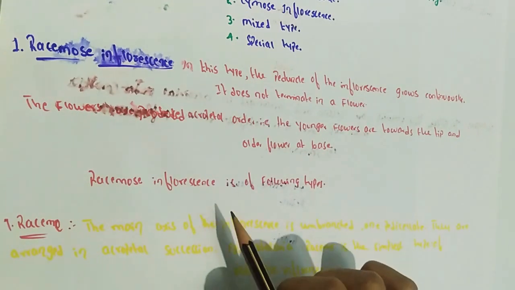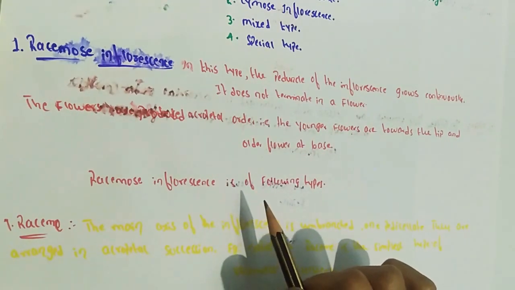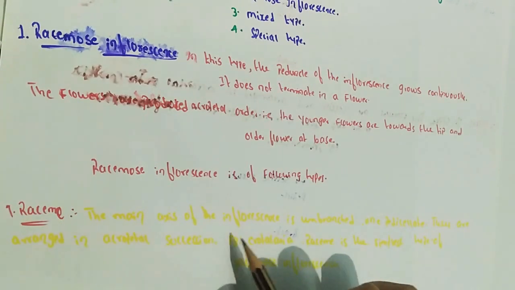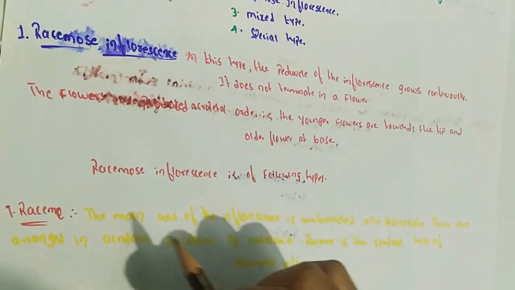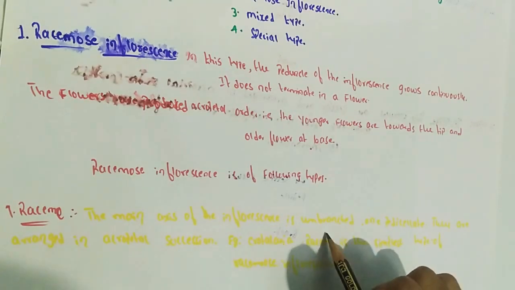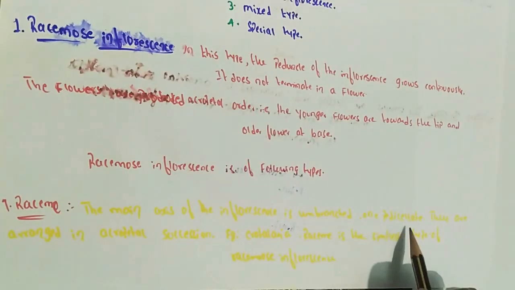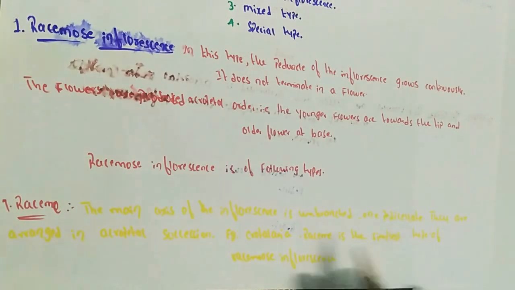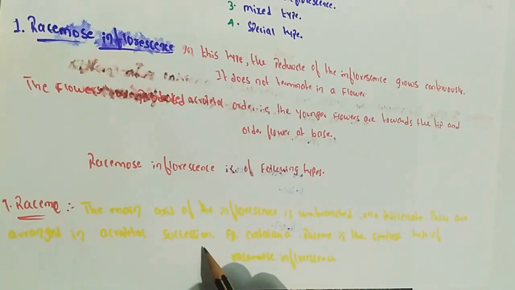Racemose inflorescence is again classified into different types. First type, raceme. The main axis of the inflorescence is unbranched and bears pedicellate flowers, that is, flowers with a stalk. They are arranged in acropetal succession, meaning younger flowers are towards the tip and older flowers are at the base. Example, Crotalaria.